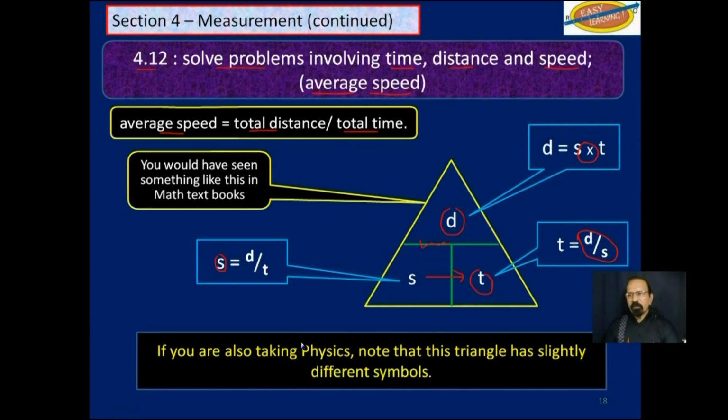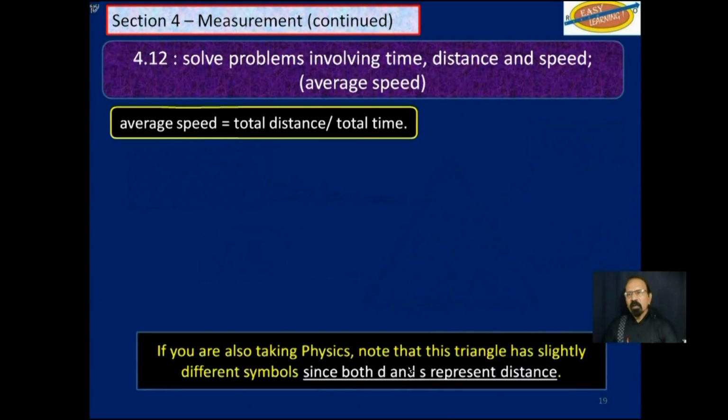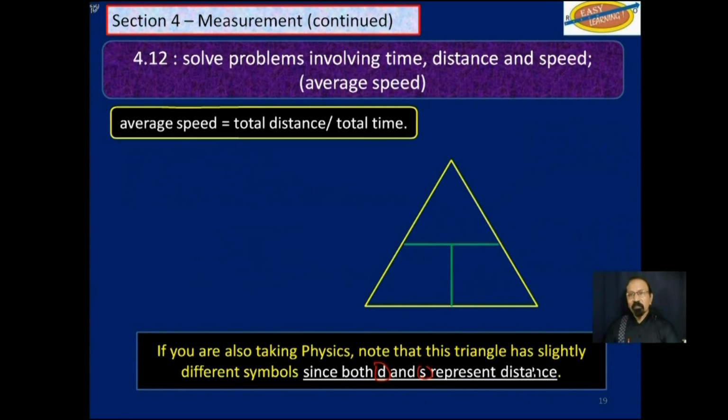Now, if you are taking physics also, note that this triangle has slightly different symbols. That is because both D and S represent distance in physics. So up here, instead of having D alone, you would have both D and S there. T is still here. So what do we have over here? For average speed, we have bar V, average velocity or average speed.